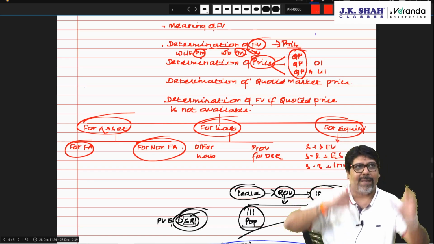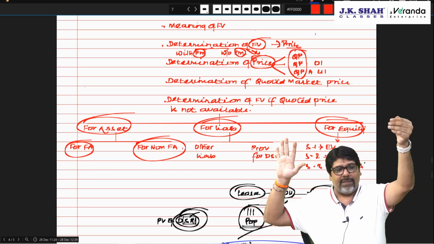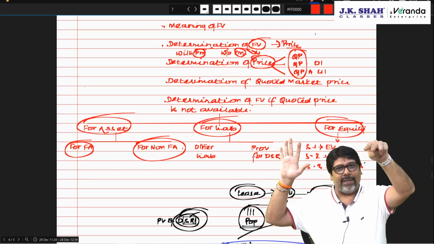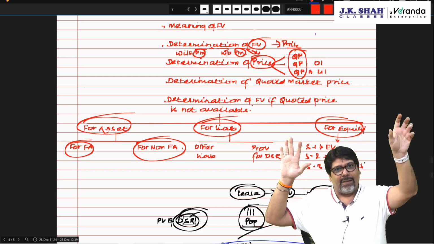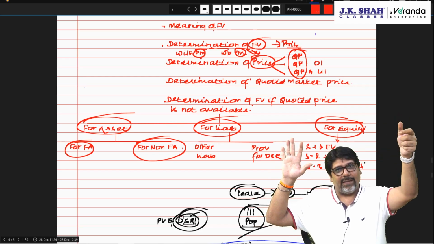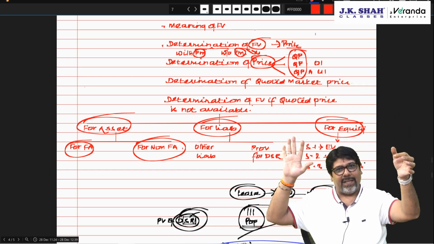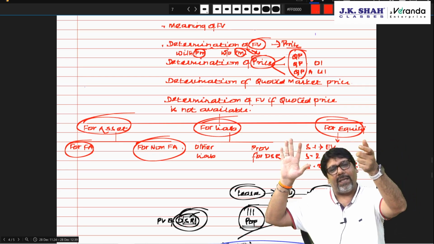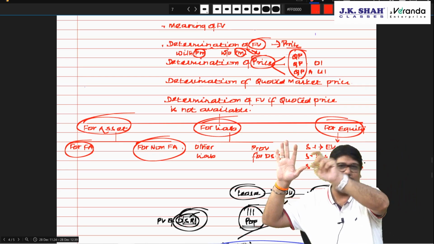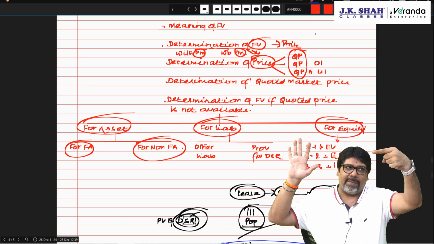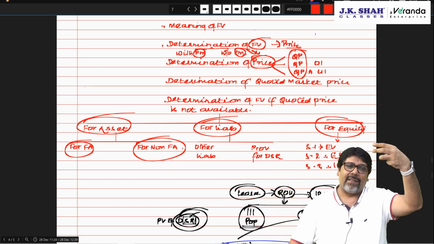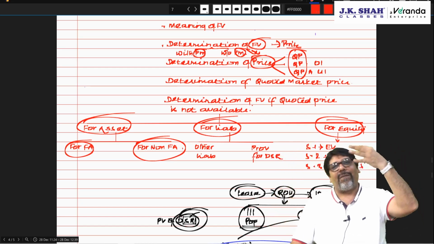Quoted price, then price in three ways: quoted price, or quoted price adjusted for observable, adjusted for unobservable inputs. Price has come. So first is quoted price, second is price, third is fair value, and fourth is net amount paid or received.